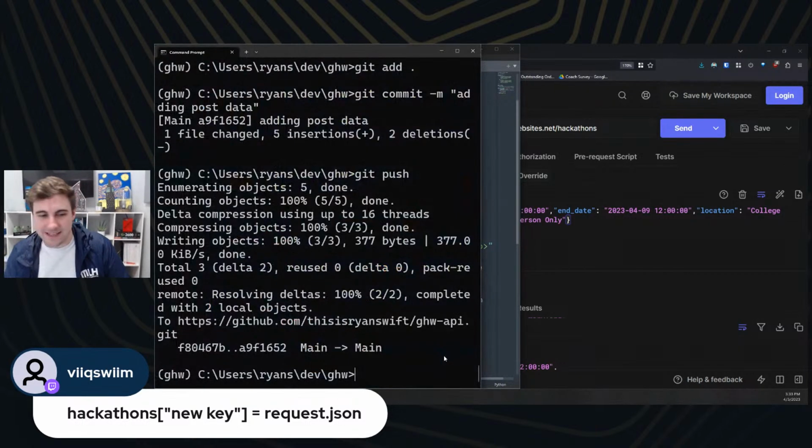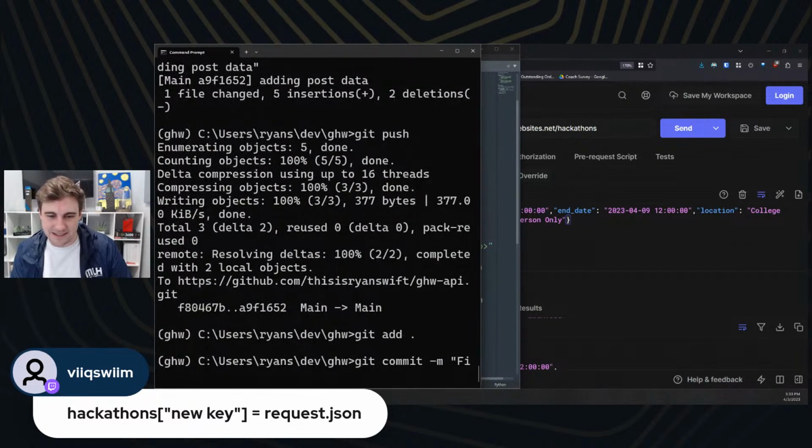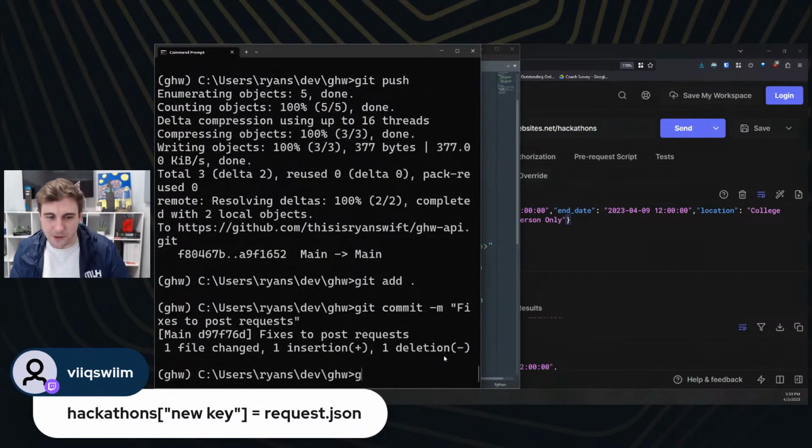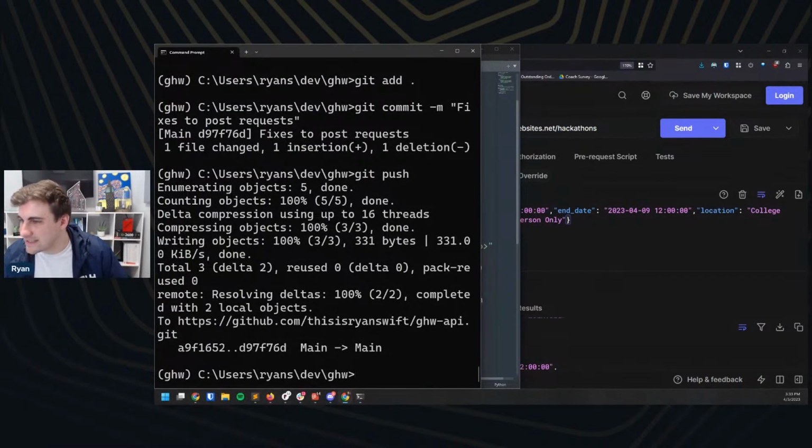We're going to go back to here. We're going to do git add dot, git commit -n. We're going to call this fixes to post requests. And we're going to git push. Give that a second. That's going to take a minute to deploy. So we'll give that a sec while it does that.